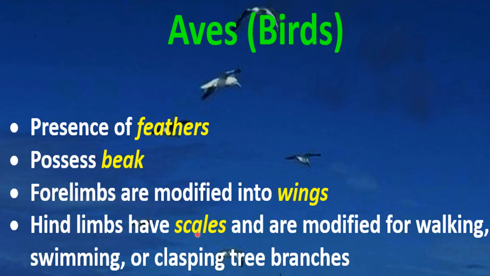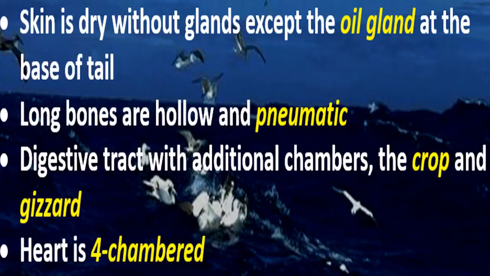Hind limbs have scales and are modified for walking. They use their hind limbs for walking, also for swimming or clasping tree branches. Whenever they sit on a tree branch, to clasp and hold that branch, they use their hind limbs, right? Skin is dry without glands, so glands are absent except the oil gland at the base of the tail.